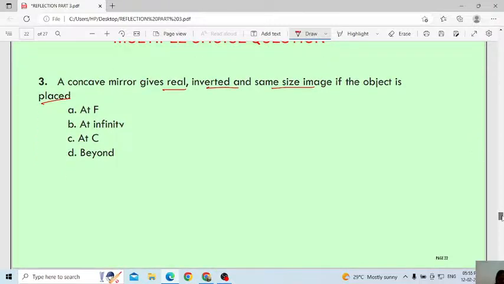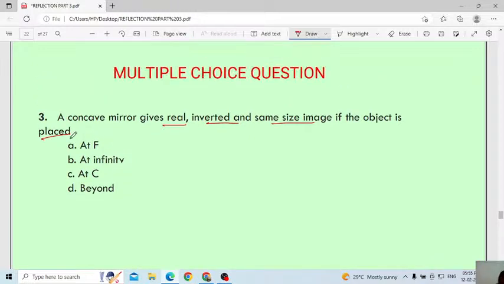If you revise that table, then you can easily answer this question. What is the answer here? The answer will be at C. Very good, very good. Veena, Rashmi, Isha, all are giving the correct answer. At C, if you keep the object at C, the image also forms at C. Object and image will be in the same position. Then the image is real, inverted and also the same size. At C you are getting the same size, real and also inverted. Remember the case, then you can easily answer.